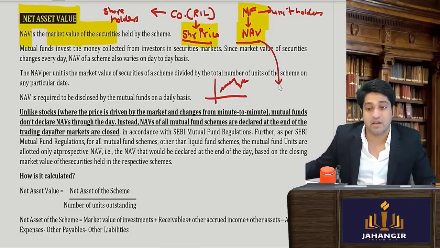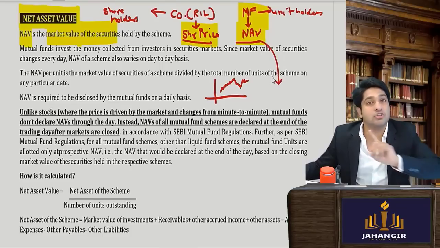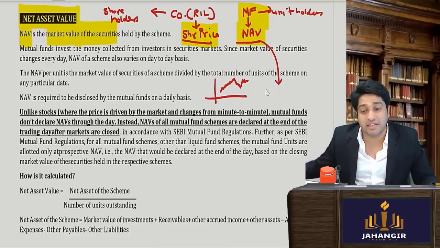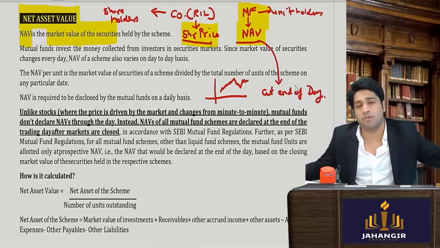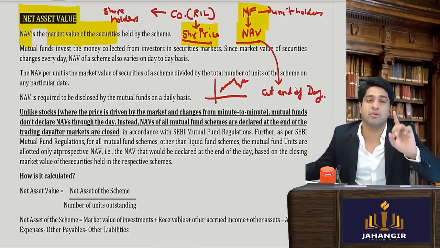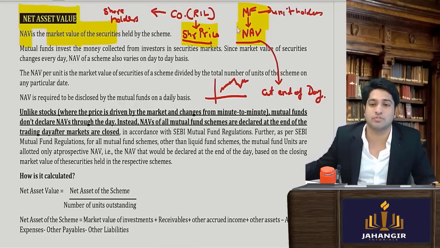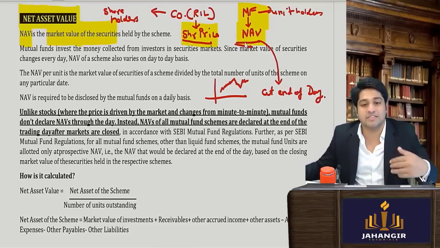But for NAV, it is not declared throughout the day. It is declared at end of the day. At any given point of time, you will not come to know the NAV. You will only come to know it after the market closes for a mutual fund. Has this difference been clear?